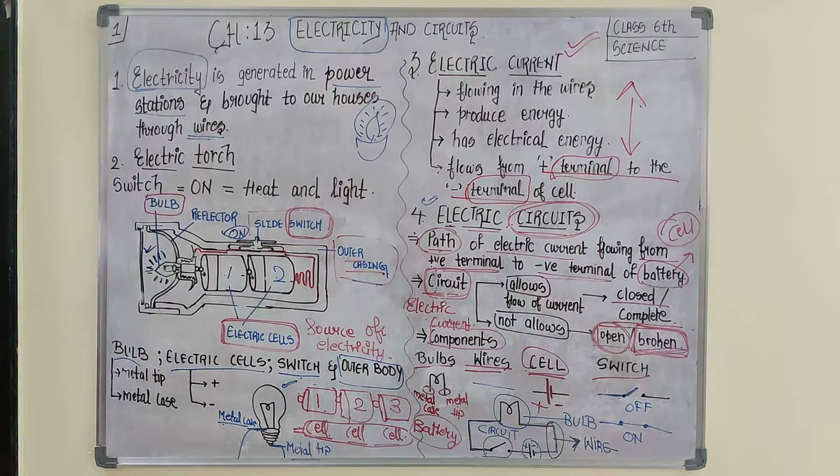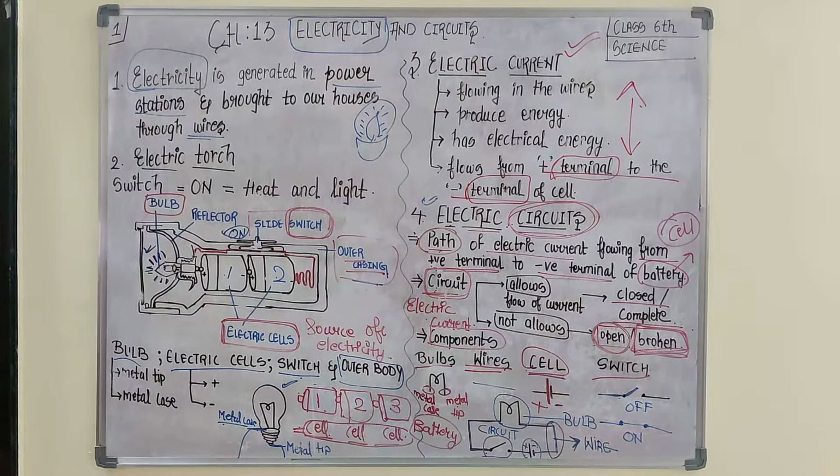So this is simple, basic knowledge regarding electricity, electric current, electric torch. Also we talked about electric cell and bulb, which have two terminals. Then we talked about components of the circuit. In the next video lecture we would be discussing electric circuits in much more detail.